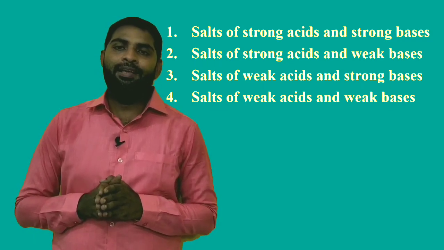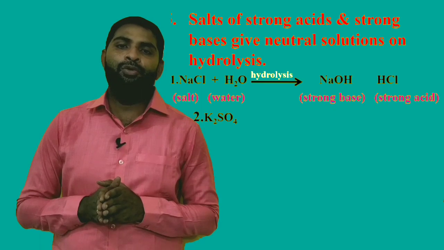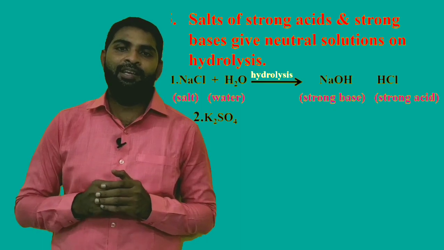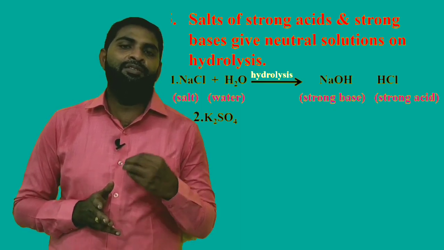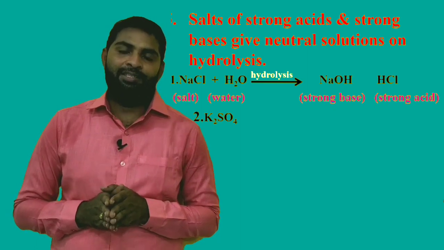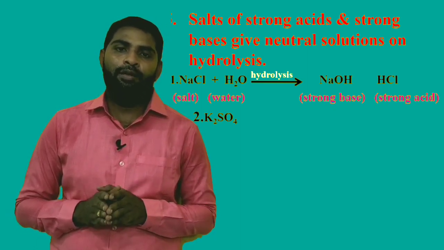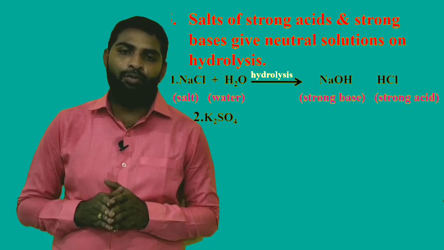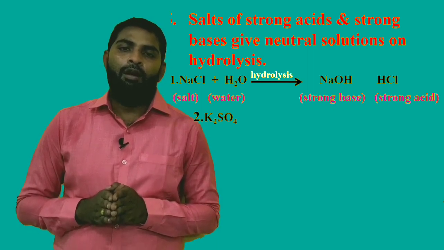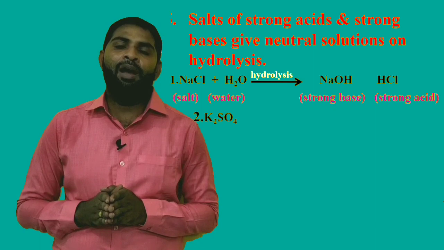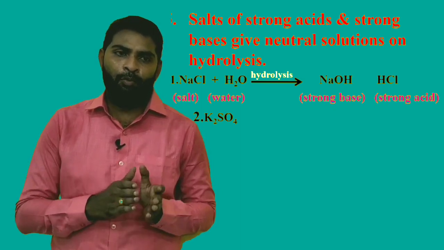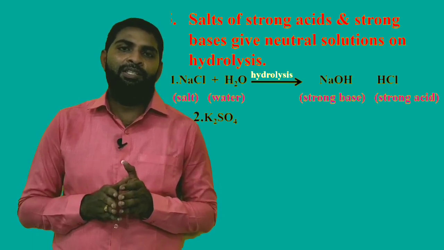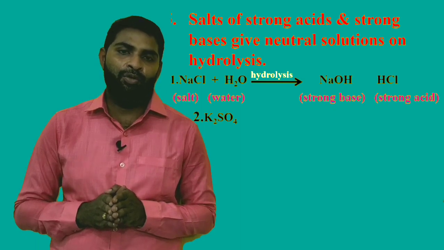Salts of strong acids and strong bases give neutral solutions on hydrolysis. So salts of strong acids and strong bases exhibit neutral nature on hydrolysis. For example, sodium chloride and potassium sulfate are examples here. Let us take sodium chloride. On hydrolysis, it gives the sodium hydroxide base and HCl. That means when you add sodium chloride into water, it undergoes ionization, producing Na+ and Cl- ions.